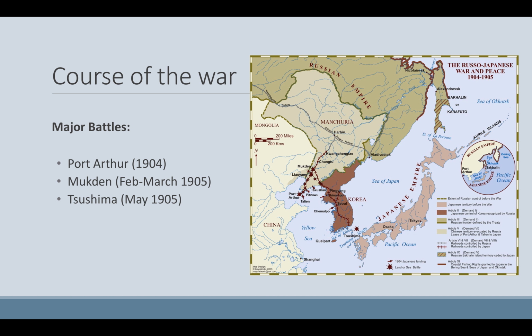Course of the war. The war was fought in 1904 and 1905. Major battles included the Battle of Port Arthur, which began the war in 1904. The Battle of Mukden, fought from February to March 1905, saw Russia losing the important Manchurian town of Mukden to Japan. The Battle of Tsushima, fought in May 1905, was particularly humiliating for Russia, as its navy was pretty much obliterated. The war ended soon after this battle.